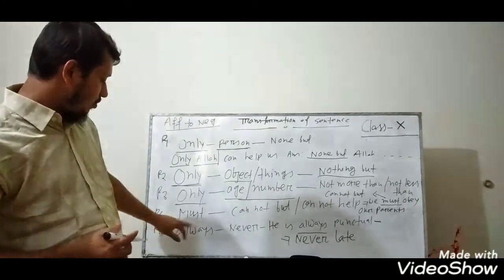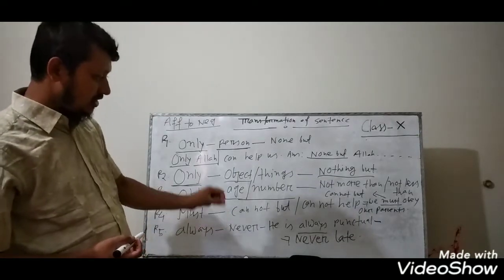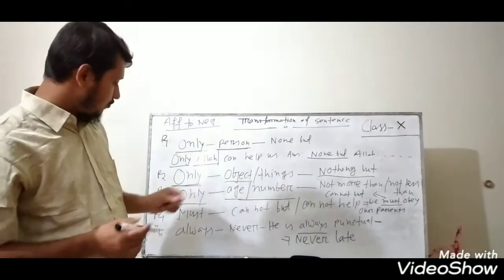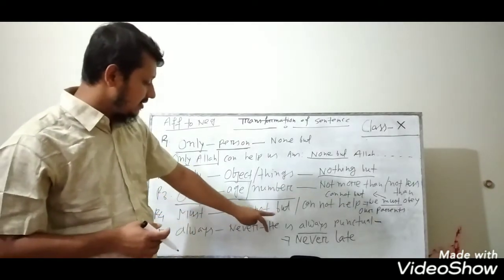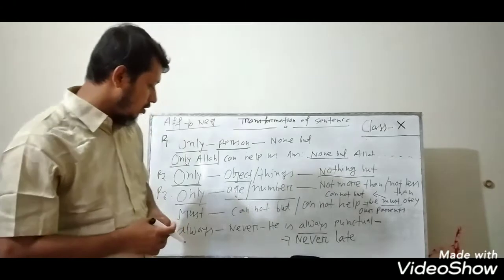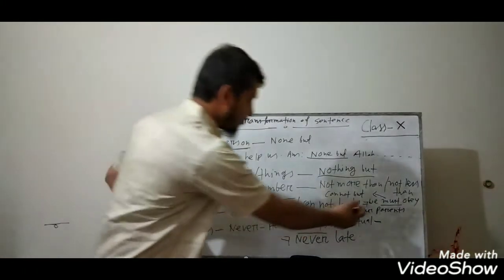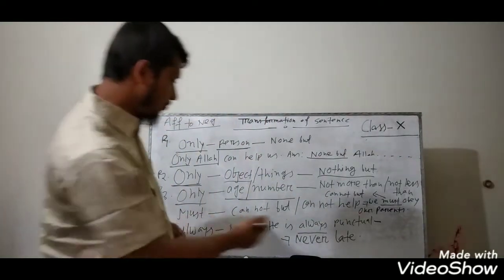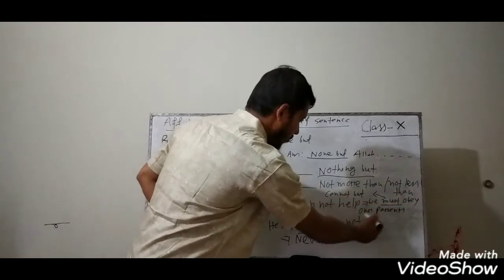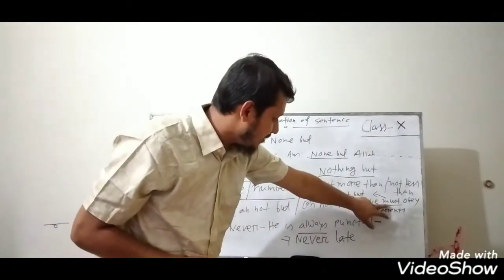So rule number 4: must. If you find the word must, instead of must you can write cannot but, or cannot help. Here is an example for you: we must obey our parents. You find the word must.